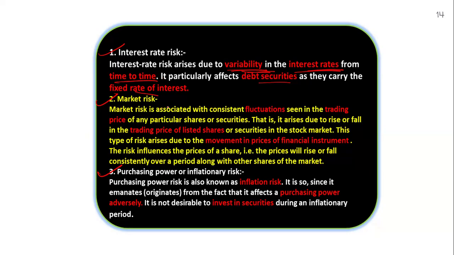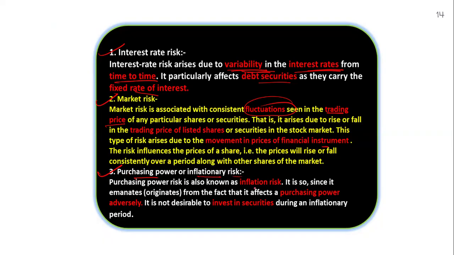In market risk, there is a fluctuation seen in the trading price of any particular share or security, arising due to the rise or fall in the trading price of the listed security in the stock market. These types of risks arise due to the movement in the price of financial securities.